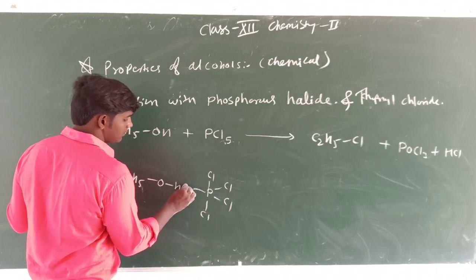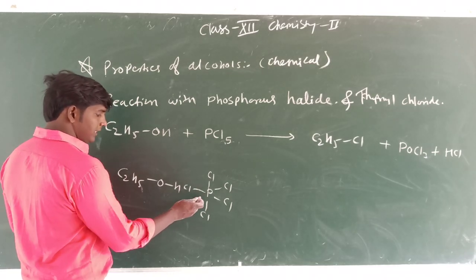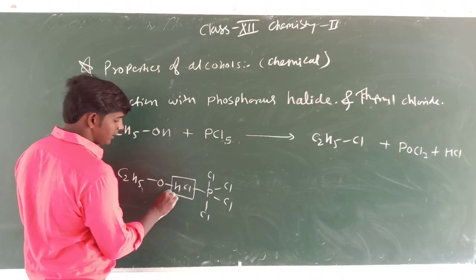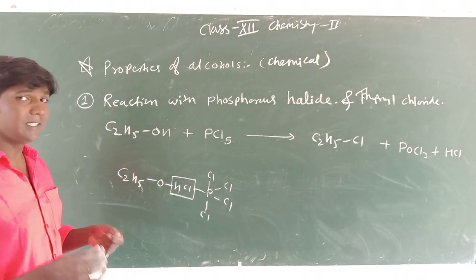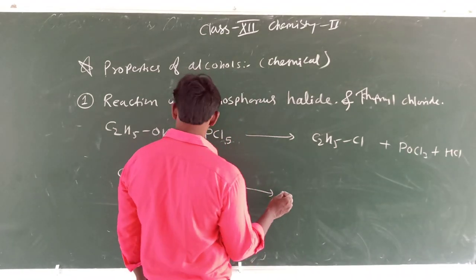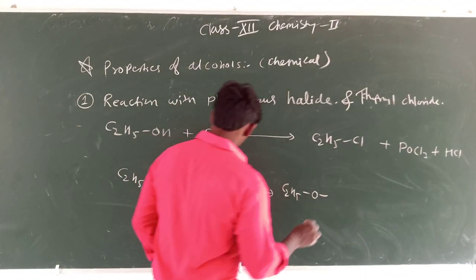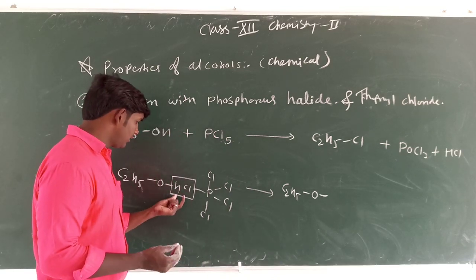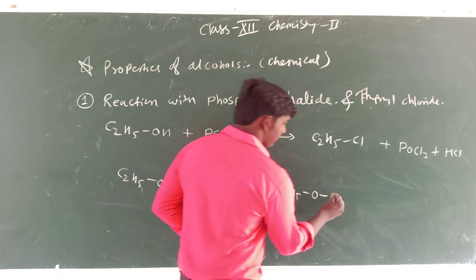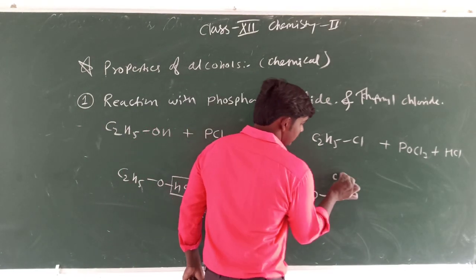Then these two molecules come together and eliminate HCl. HCl is very stable, therefore HCl is eliminated, and we have the intermediate, C2H5 oxygen. Now that HCl is gone, this oxygen makes a bond with this phosphorus, therefore we have phosphorus and all 4 chlorines are there.